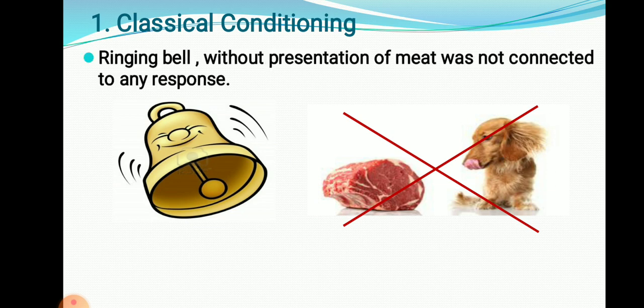He tried to do that particular thing a number of times. Put meat in front of the dog, ring a bell. Put meat in front of the dog, and at that time ring a bell. What happened after that? A ringing bell without presentation of meat was not connected to any response. That is the situation before the experiment. Whenever we ring a bell, there is no response.